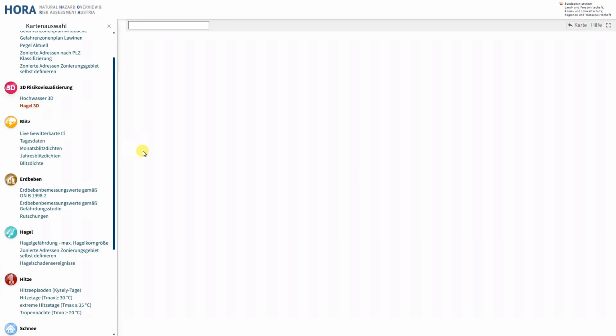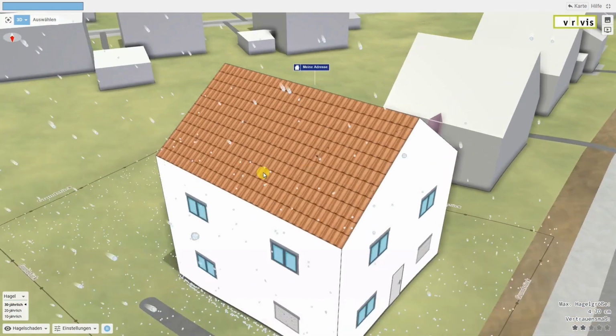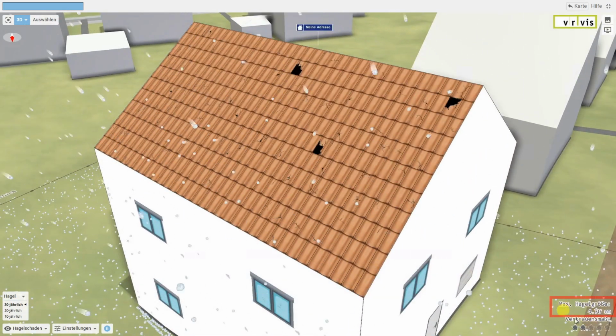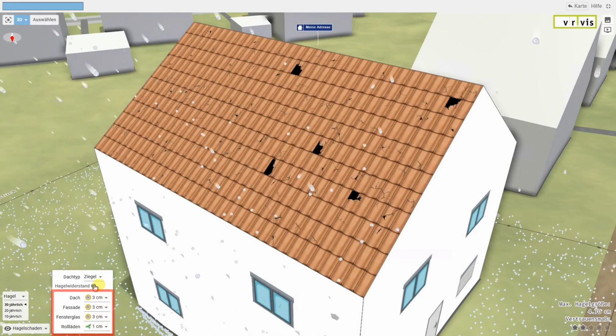When selecting the natural hazard hail, potential damage to the building caused by the selected hail event is displayed. The hailstone size of the current selection and the hail resistance of the building components are taken into account.